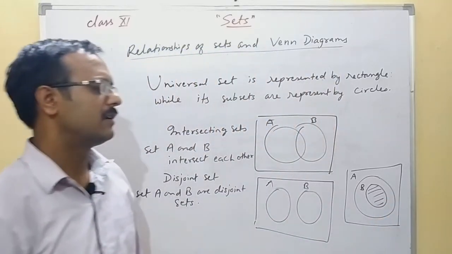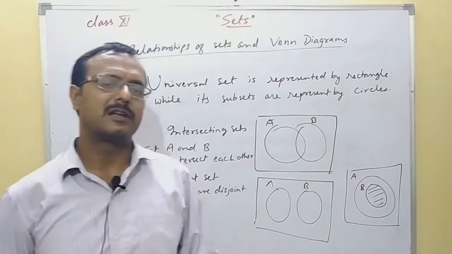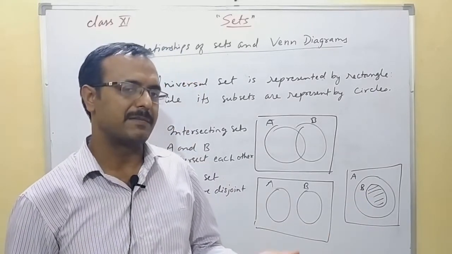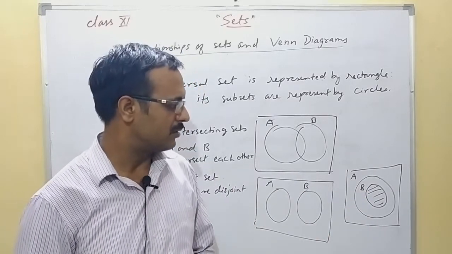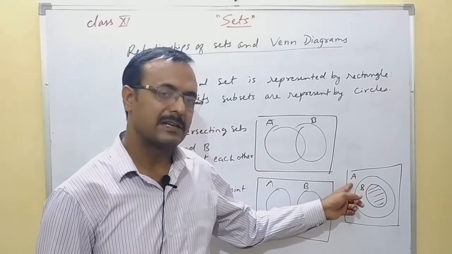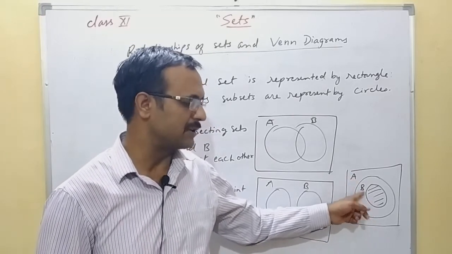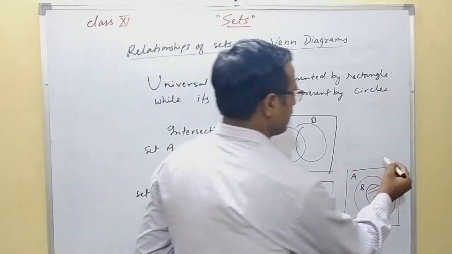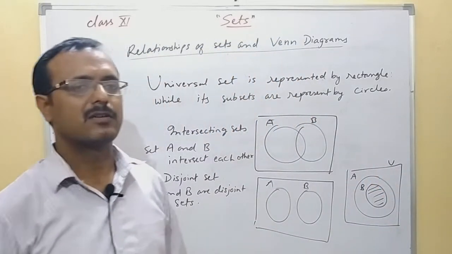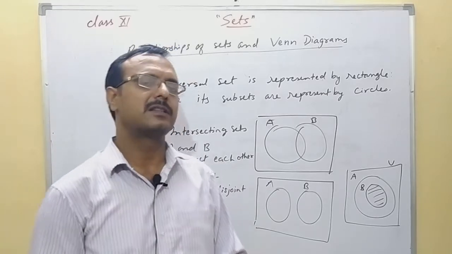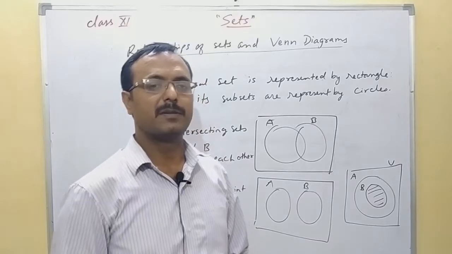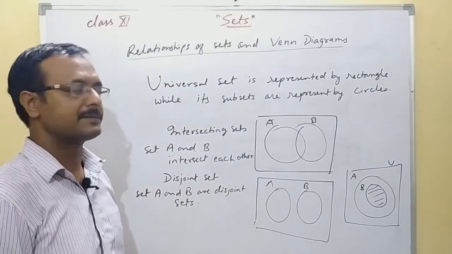You can see that B has all the elements, B has elements which are the elements of A also. So you can say A is a superset and B is a subset of A, and both of these are subsets of universal set U. Here also A and B are intersecting, but the intersection part is completely B. B will be the intersection part of A and B.